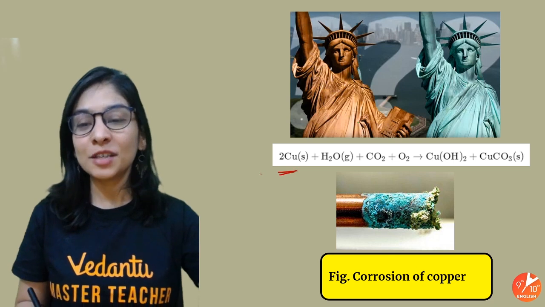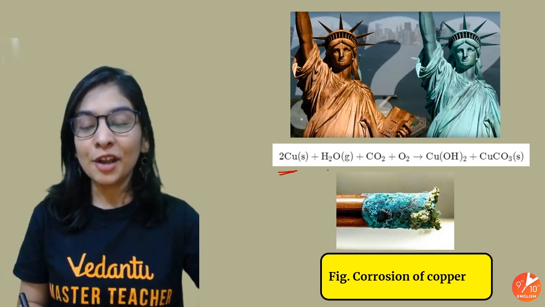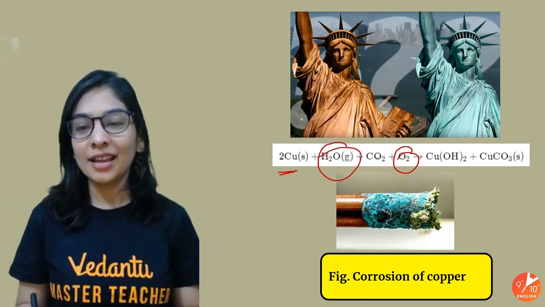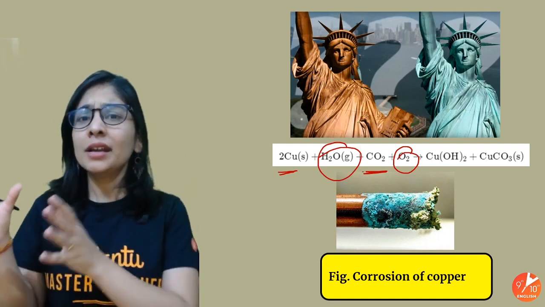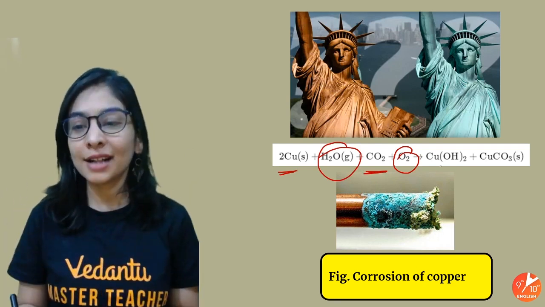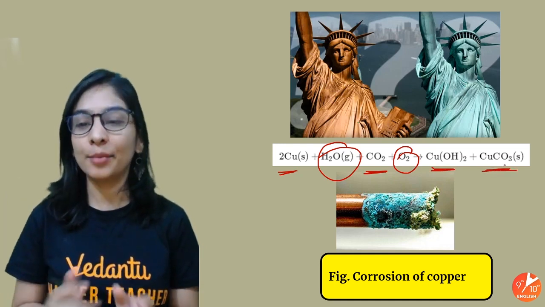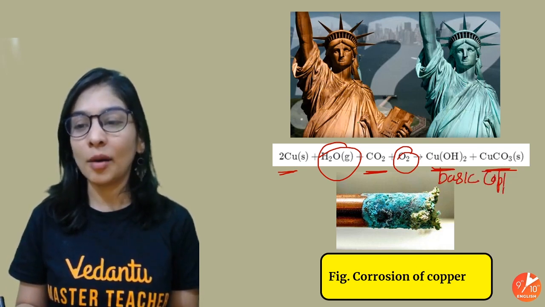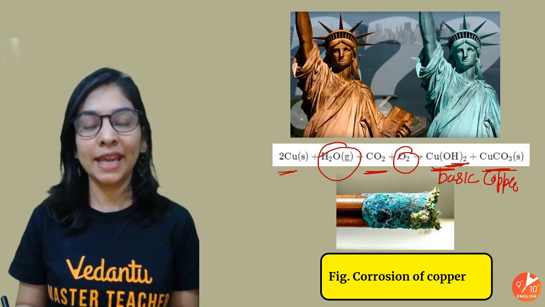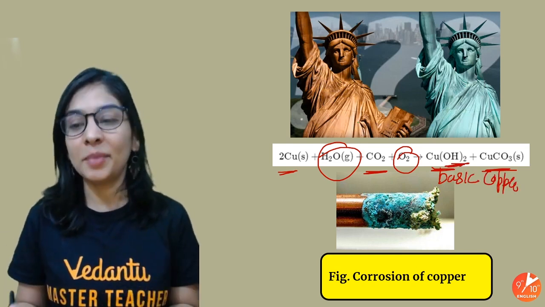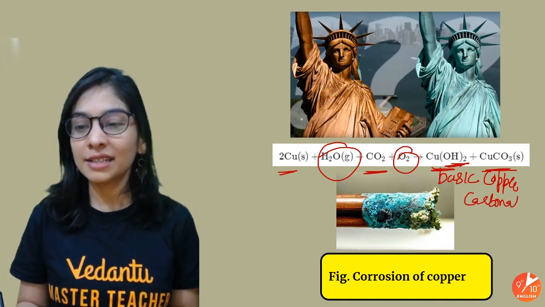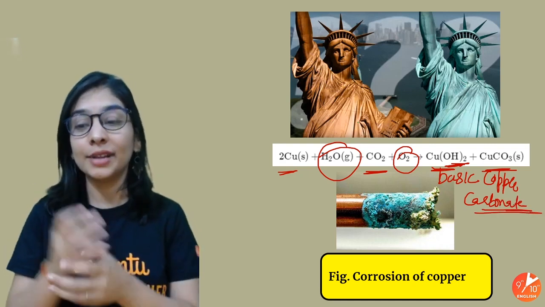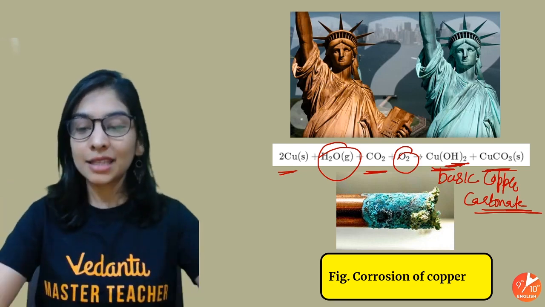Your copper that was reddish brown turned to this green color because copper is taking atmospheric oxygen along with water vapor, like moisture, along with CO2 gas, and making a mixture of two products: copper hydroxide and copper carbonate. In simple words, we can also call it basic copper carbonate. OH will behave as a hydroxyl ion release, meaning it's a base. So we got a mixture of copper hydroxide and copper carbonate, basic copper carbonate, of green color. That's the corrosion of copper.